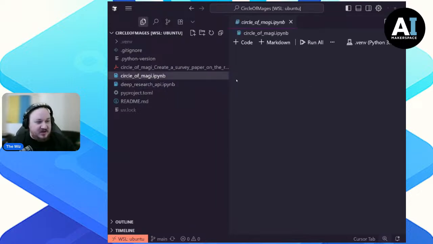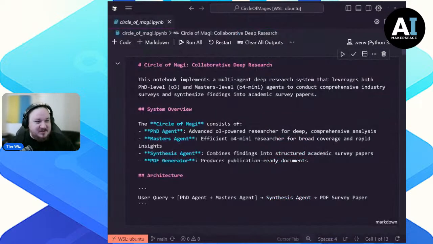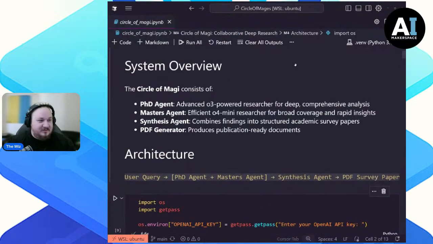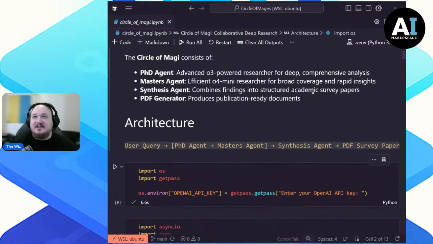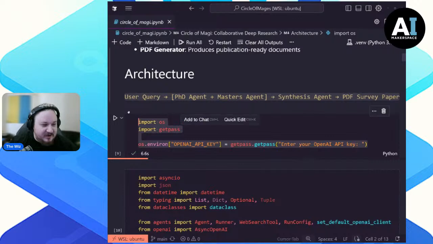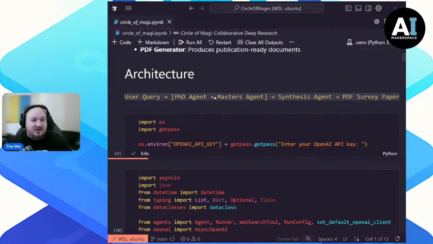What we can do is we can create this absolutely beautifully named Circle of Magi. The idea is that it's the same process as before, right? We're going to submit our API key, except this time we're going to offload the deep research to two different deep researchers, the O3 deep researcher and then the GPT-4 mini or 4.1 mini deep researcher. And we're also going to have a synthesis agent, which is going to help combine the two reports.